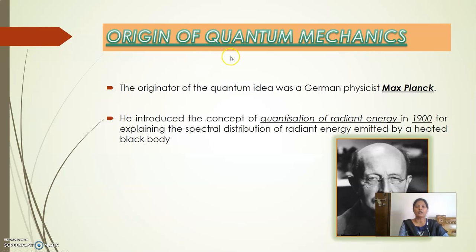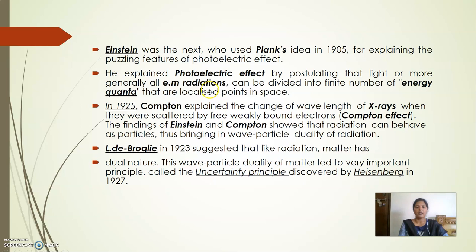Now we will see the origin of quantum mechanics, which was invented by the German physicist Max Planck. He brought the concept of quantization of radiation energy in 1900, where he applied it to the spectral distribution of radiant energy emitted by a heated black body. Einstein was the first person who used Planck's idea in explaining the photoelectric effect. In that experiment, electromagnetic radiation like light is considered as energy consisting of packets or bundles of energy called quanta.